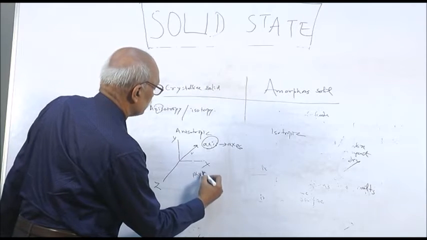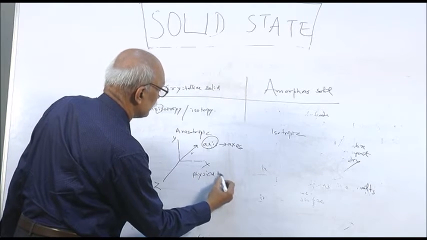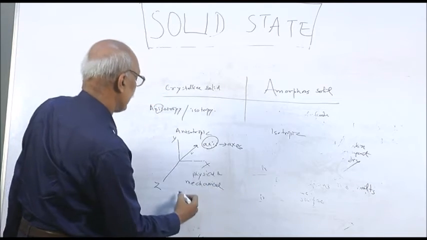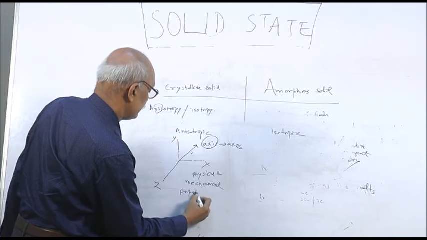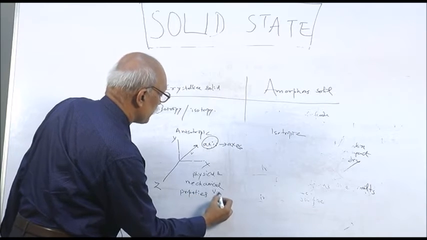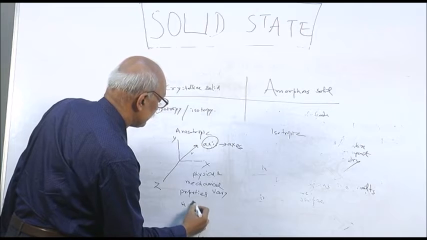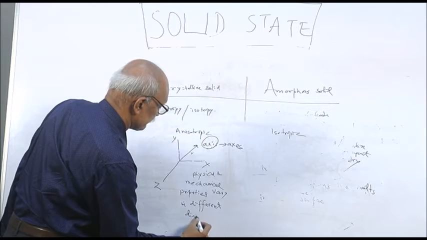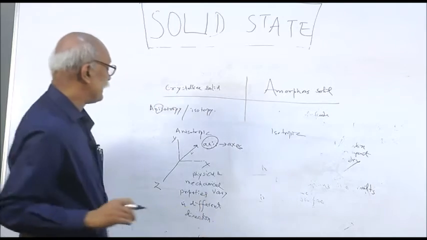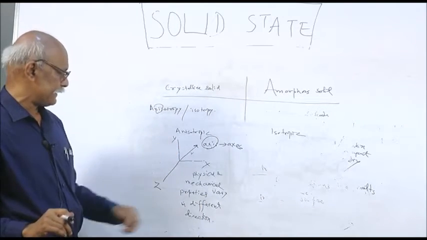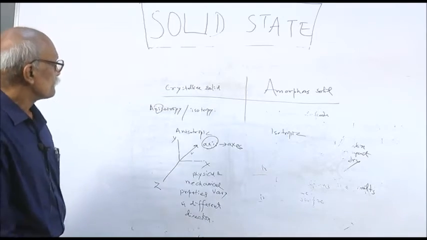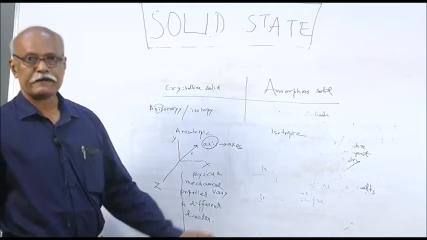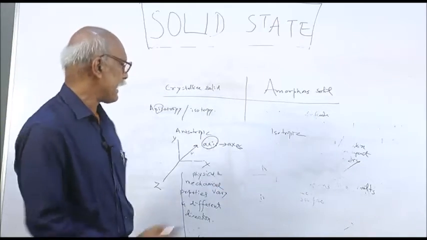So you can think that the physical and mechanical properties vary in different directions. In 3D there are three directions, x, y, z, perpendicular to each other, and in these three directions the property will vary.